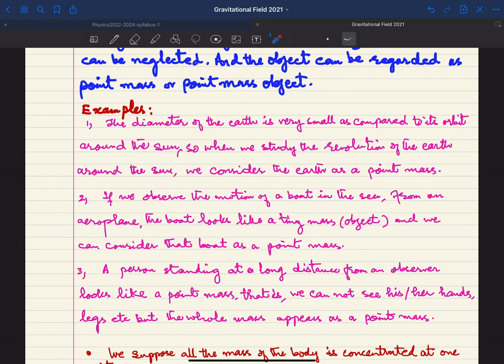So if we consider the diameter of the earth, then it will be very small as compared to its orbit around the sun. So when we study the revolution of the earth around the sun, we consider the earth as a point mass. I think it's clear that when we are considering the revolution of the earth around the sun, then the distance between the sun and the earth is a long distance as compared to the radius of the earth. So we can consider earth as a point mass.